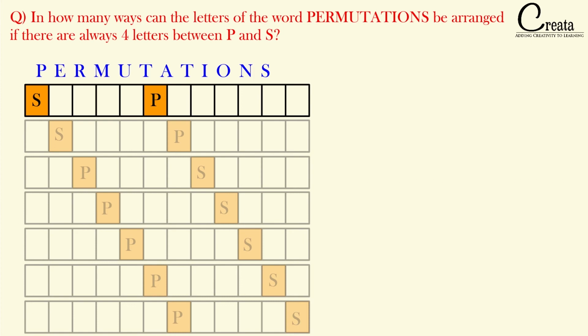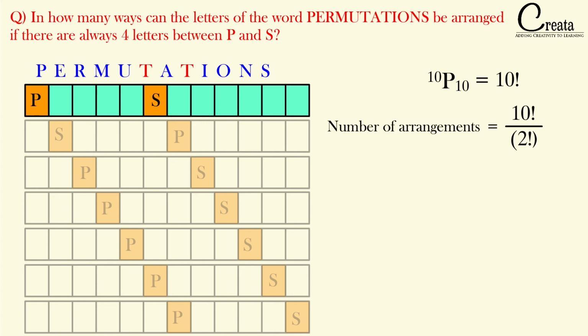Let's take the first case in which P and S can use these slots. Let's see how many arrangements we can form. If we fix P and S in this place, we are left with only 10 vacant places and we have 10 letters. So we can form 10 factorial arrangements. If you observe the word permutations here, T is repeating 2 times. So basically we can form 10 factorial upon 2 factorial arrangements. Note that the positions of P and S have been fixed and we are left with only 10 vacant places and 10 letters. So our answer is 10 factorial upon 2 factorial.